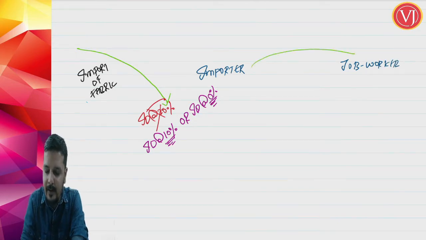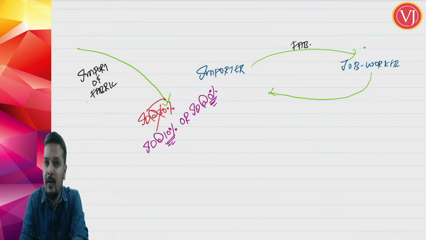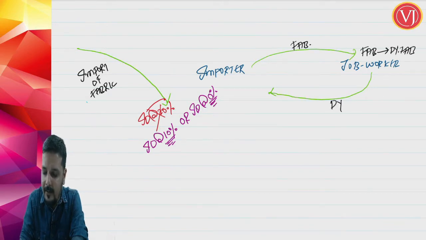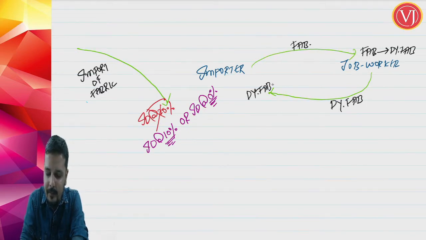So importer is sending the fabric to the job worker. Job worker is doing some work. Again it is returned to the importer. So supposing importer is sending fabric to the job worker, and the job worker is merely doing dyeing work. Fabric is converted to dyed fabric. Again dyed fabric is sent to the importer, and importer finally converts the dyed fabric into military uniforms.